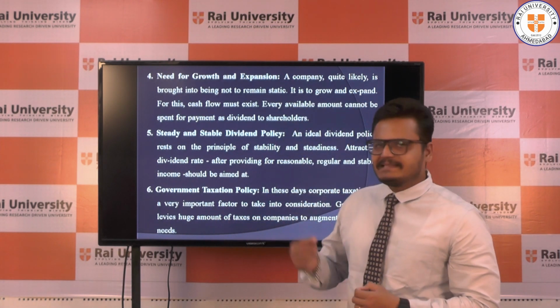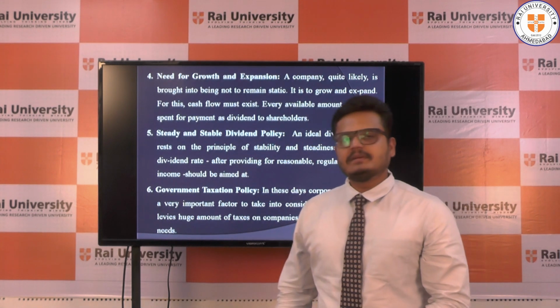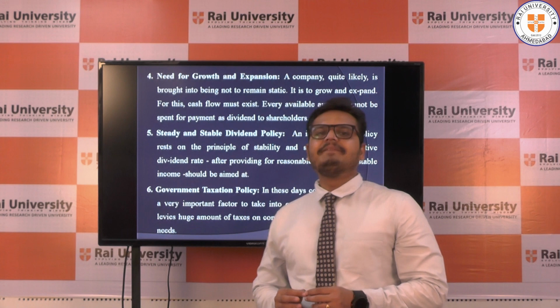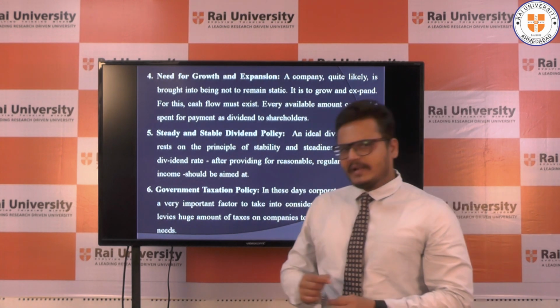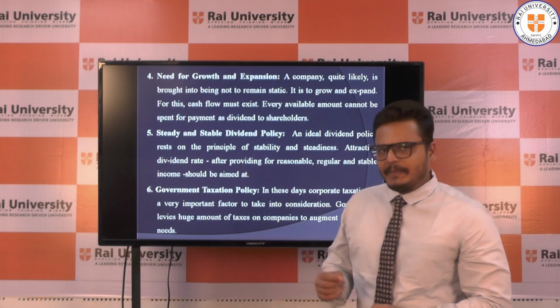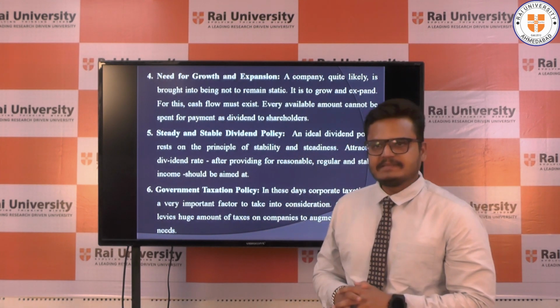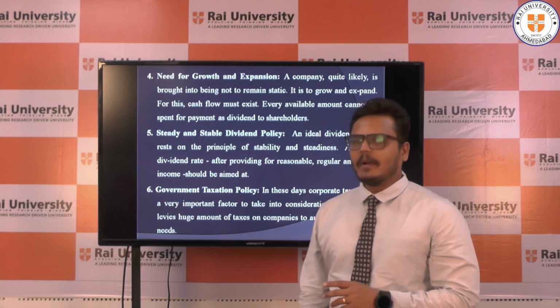So a stable and steady dividend policy of any business organization is an important aspect in the dividend decision. If the company regularly pays dividends to its shareholders, it creates a good impact in the market, and potential investors are more likely to invest their money in the company.